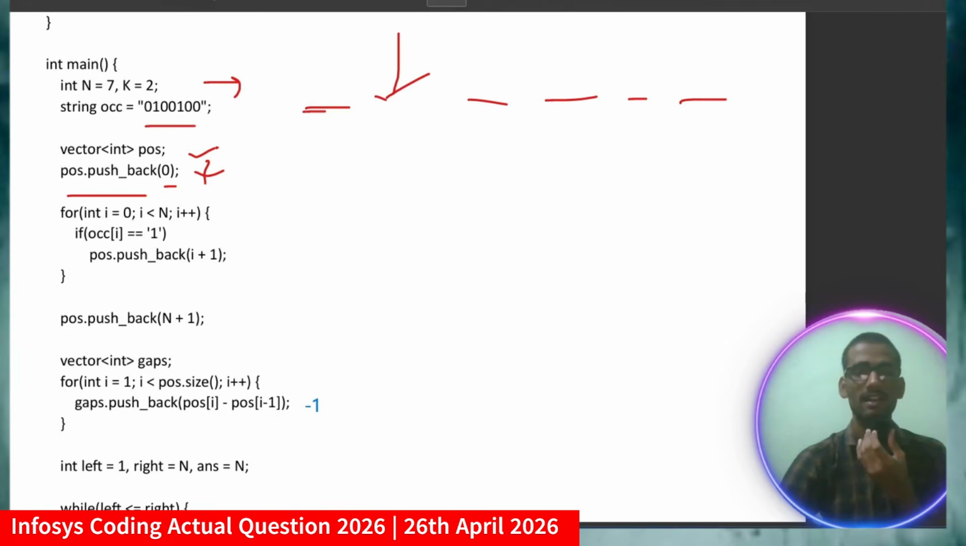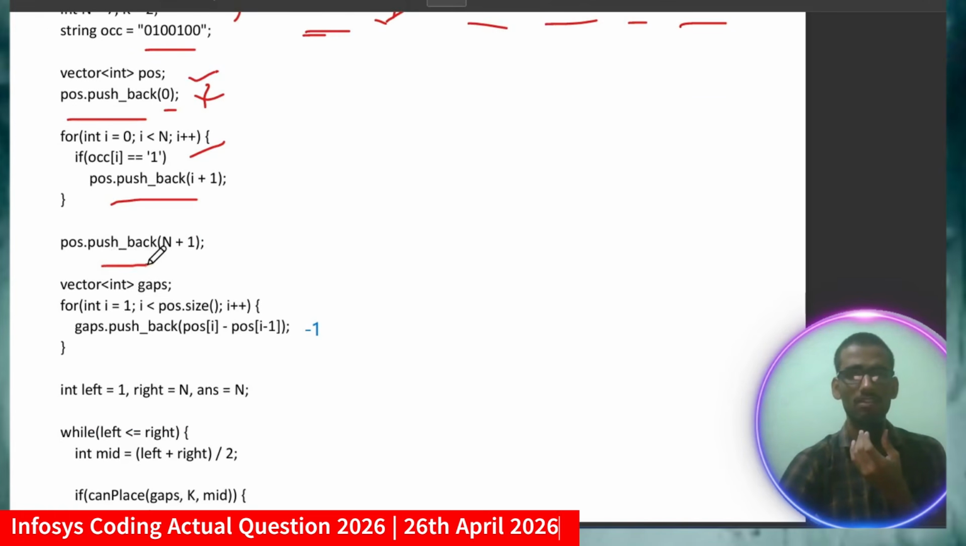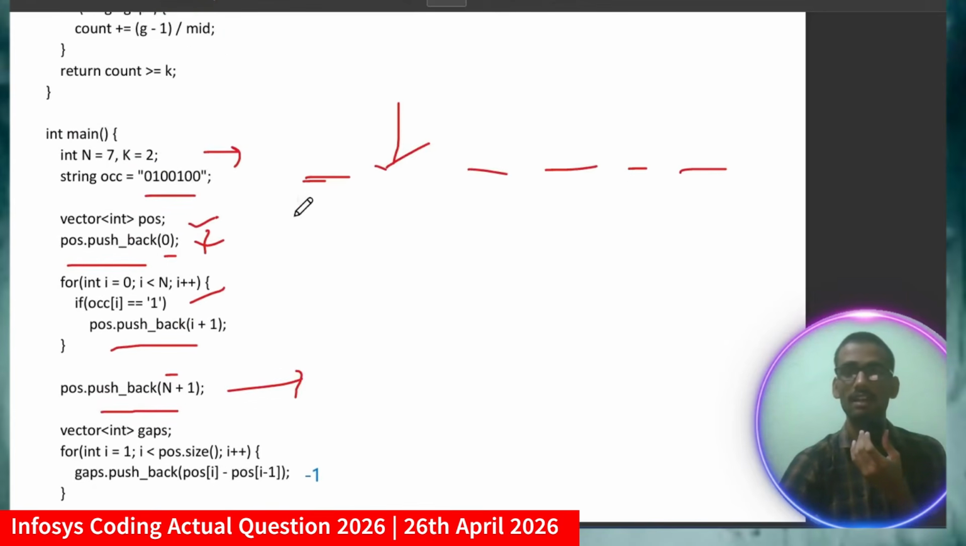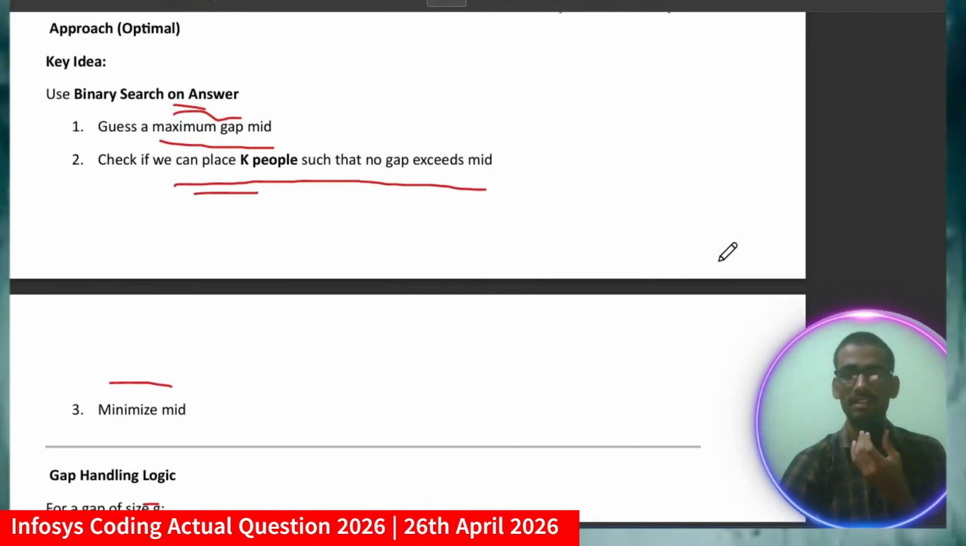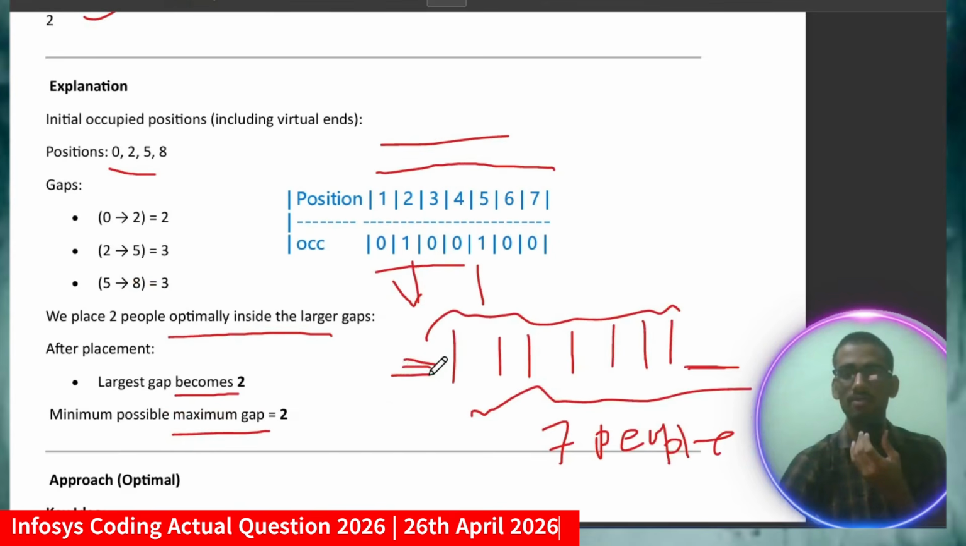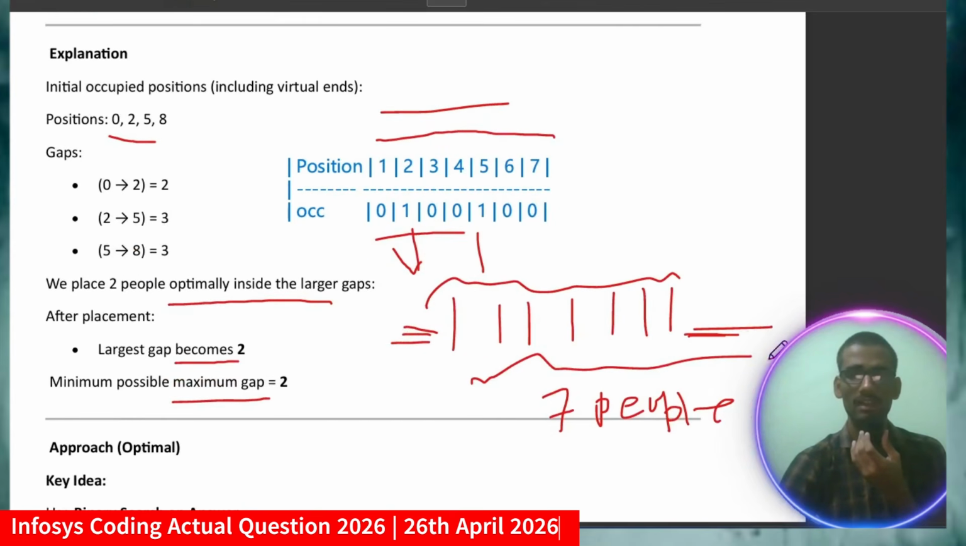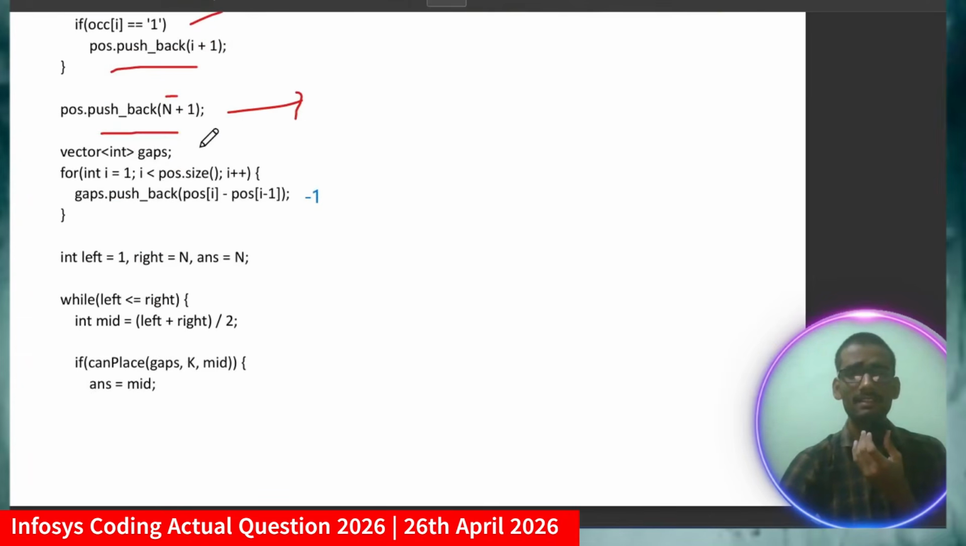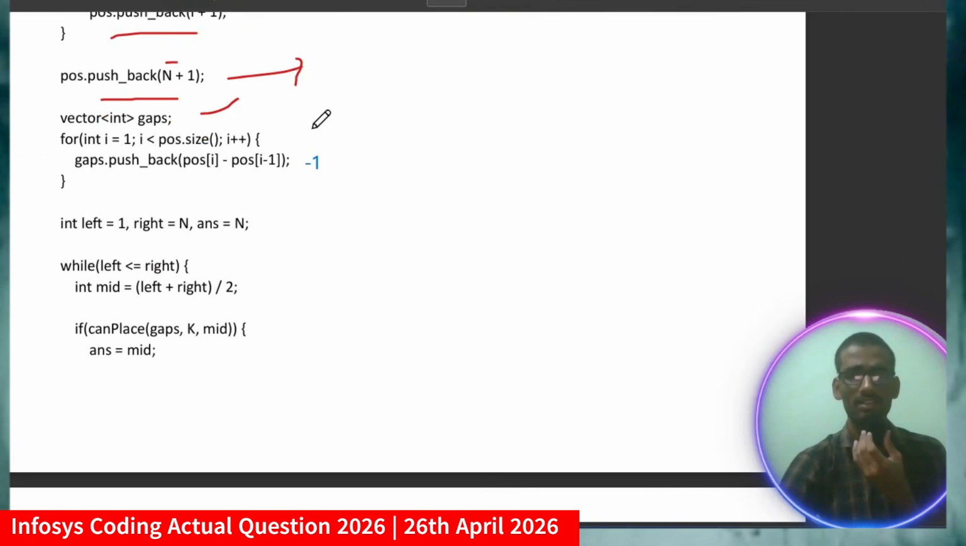Now I will just traverse the row, and if occurrence of i equals 1, then positions.push_back(i plus 1), which means I will push those values accordingly. Now positions.push_back(n plus 1). Why am I pushing n plus 1 here? Because at the end you have to add 2 extra values. At the beginning I am adding 0, meaning a vacant position, and at the end I am adding the vacant position. Now I am declaring the gaps array, and for i equal to 0 to i less than positions.size, i plus plus, gaps.push_back(positions[i] minus positions[i minus 1] minus 1). So I will push those values according to the positions.